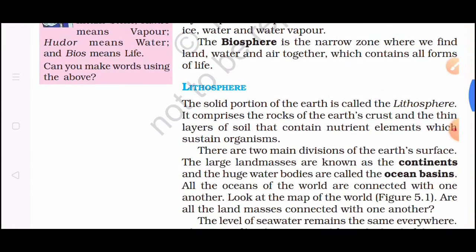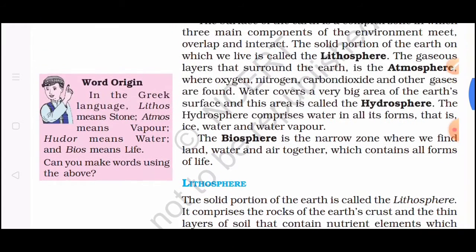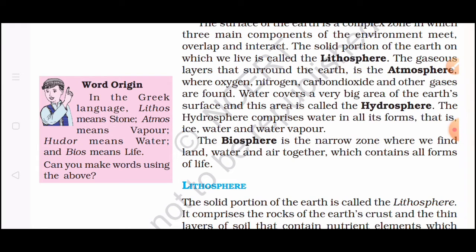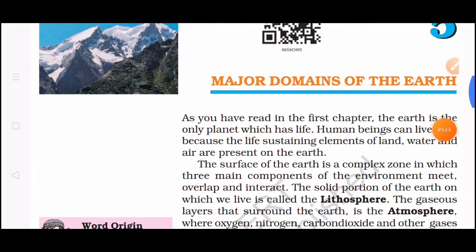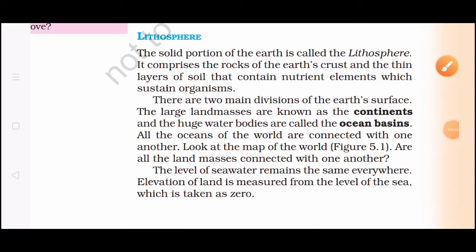Now all the four meanings of the spheres are clear. Let's go through them one by one, in detail. First one is the lithosphere. We'll start with the meaning of lithosphere. The solid portion of the earth is called the lithosphere. The solid portion means it comprises the rocks of the earth crust and the thin layer of soil that contains nutrient elements which sustain organisms.